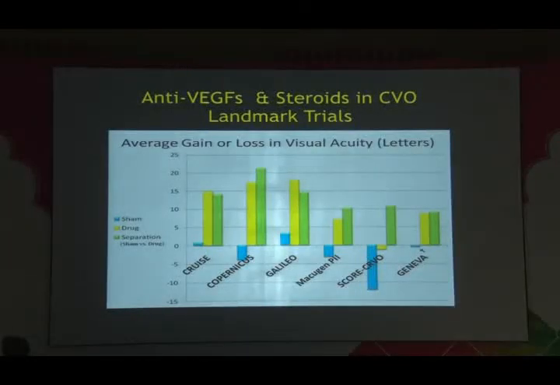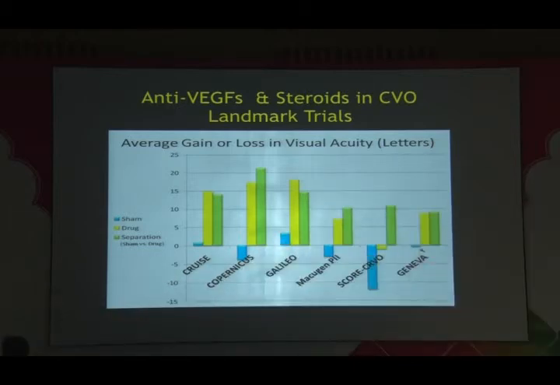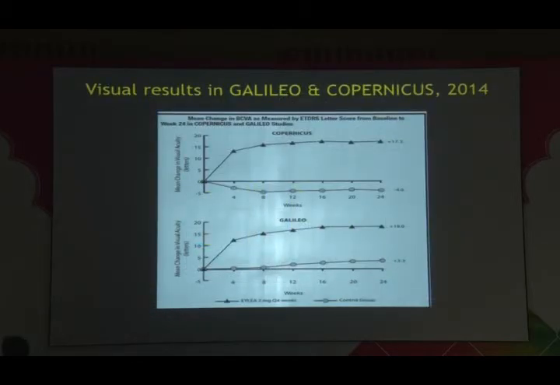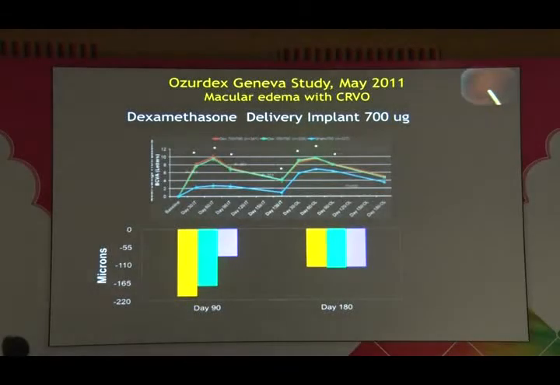These are the various trials which have shown the results of treatment, whether with anti-VEGF or with steroid, are much better than no treatment. And by treatment, we mean injections. And these are the results for all the trials which show far superior visual improvement with treatment as versus no treatment. Same for Ozurdex implant.